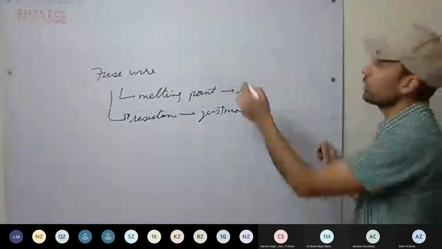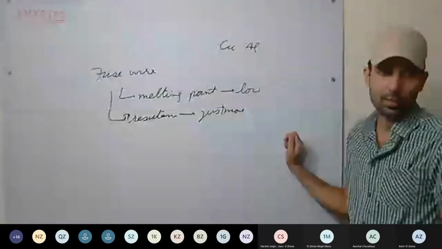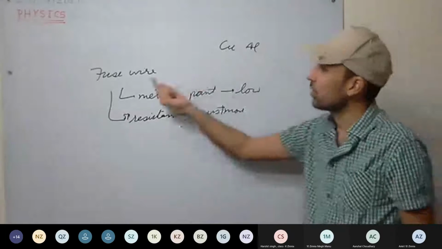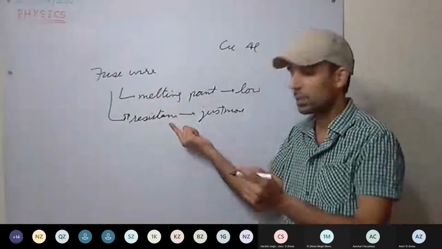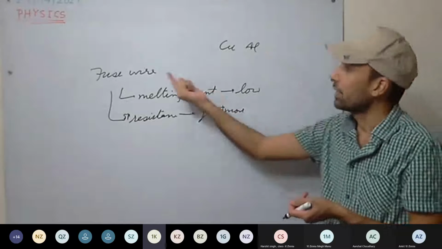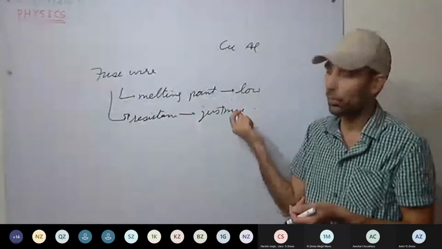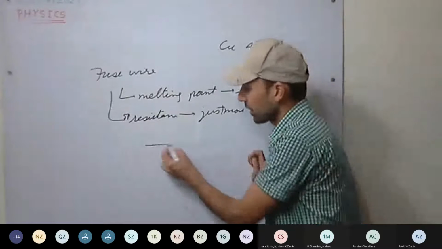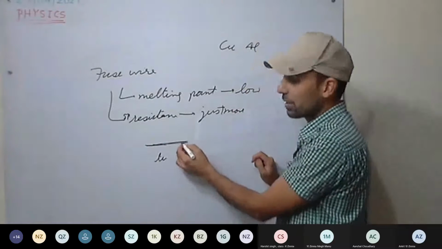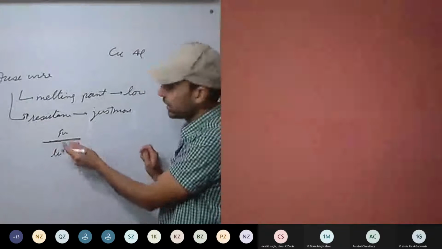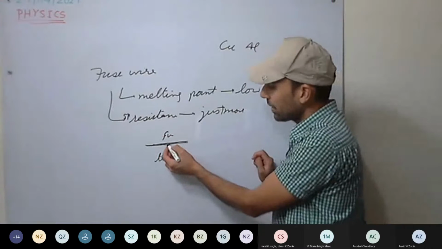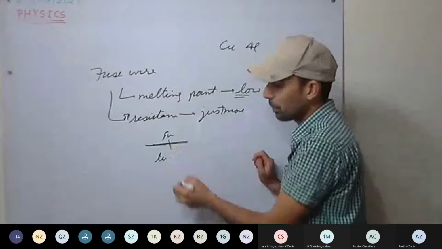For wiring in homes, we use copper and aluminum. Whatever fuse wire we have must have just more specific resistance as compared to copper and aluminum, and it must have a low melting point as well. So if the safe limit of current is exceeded and the current in the fuse wire increases, heat will be generated because of resistance, and since its melting point is low, it will melt.